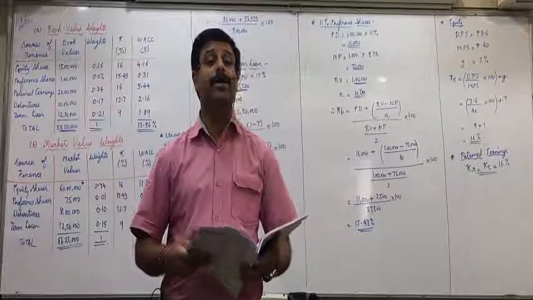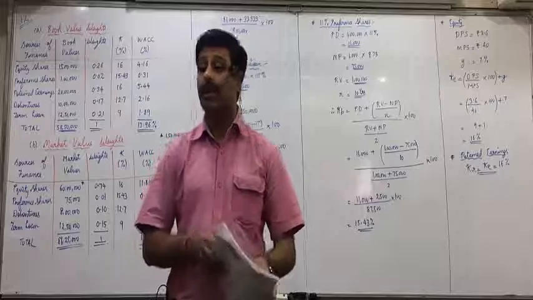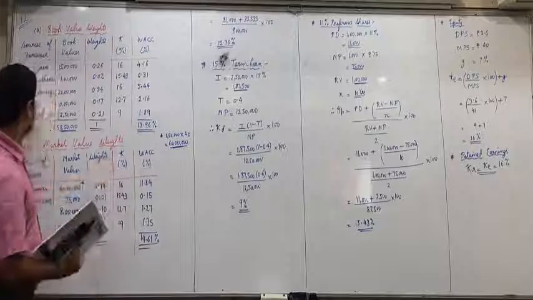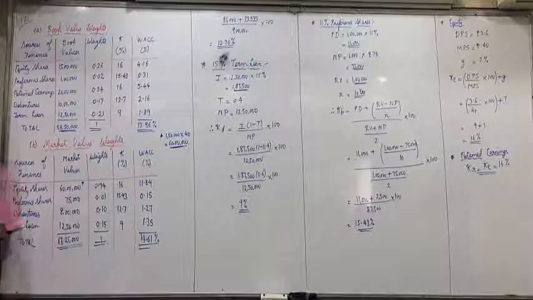Reserves and surplus means retained earnings. Reserves and surplus means retained earnings. Okay? In book value weights you will include it, in market value weights you will not include it.